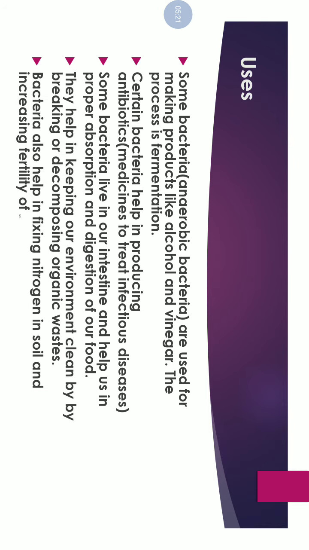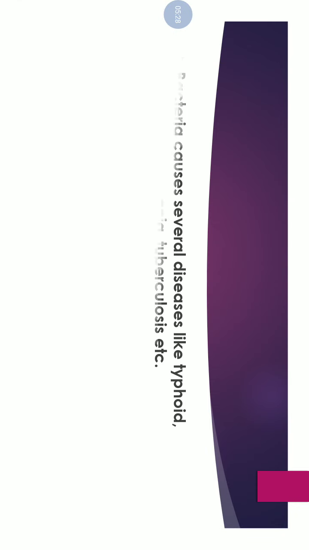Now we will discuss some harmful bacteria, in what ways they are harmful to us. First, bacteria cause several diseases like typhoid, cholera, pneumonia, tuberculosis, etc. Bacteria can grow in our food, in our water, and then they go inside our body and contaminate us and cause several types of diseases.